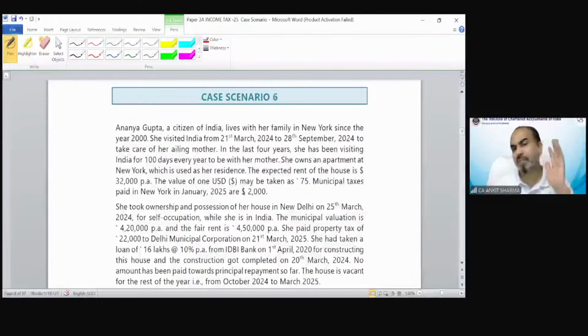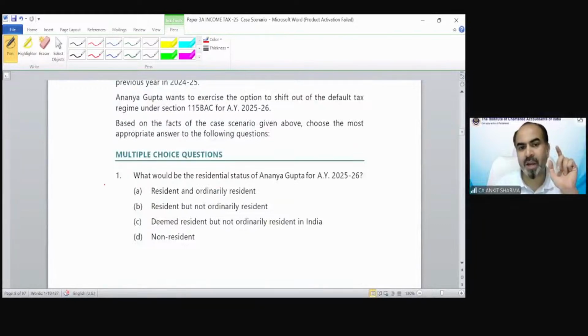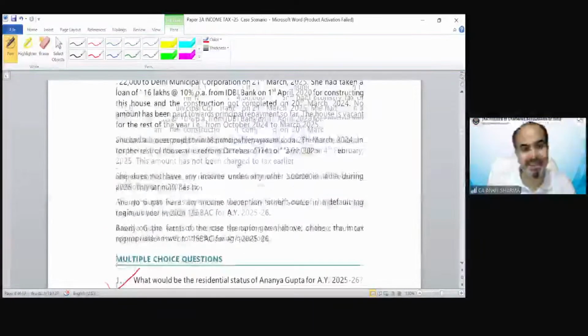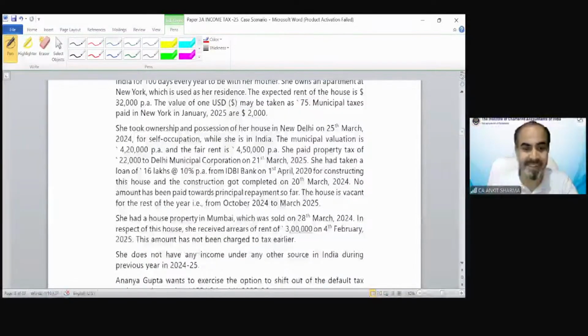So all the information is not relevant for us. We are going to solve only point number 1 of this question, in which we have to find out the residential status of Ananya Gupta for assessment year 25-26. So let's consider only that information which is relevant for our residential status concept.